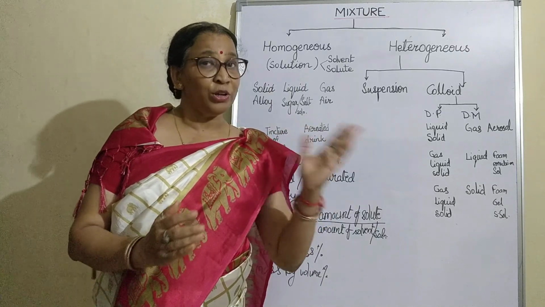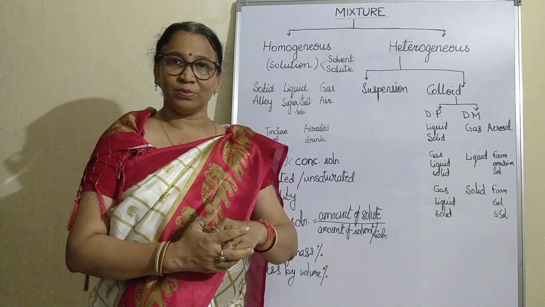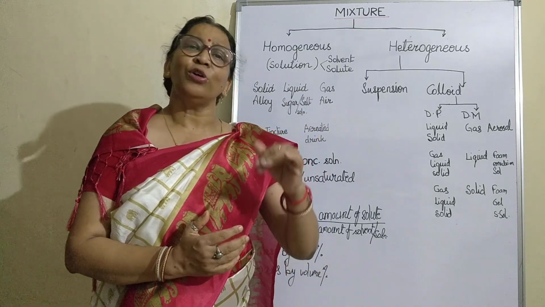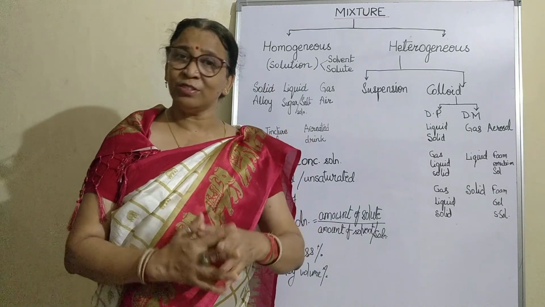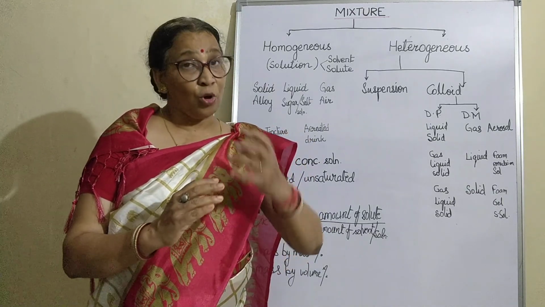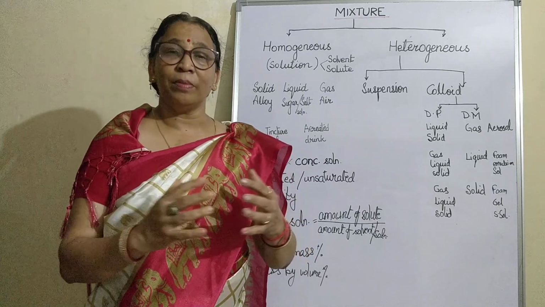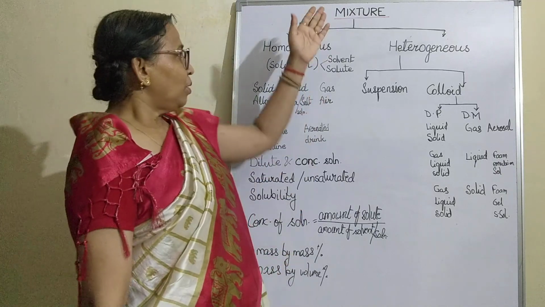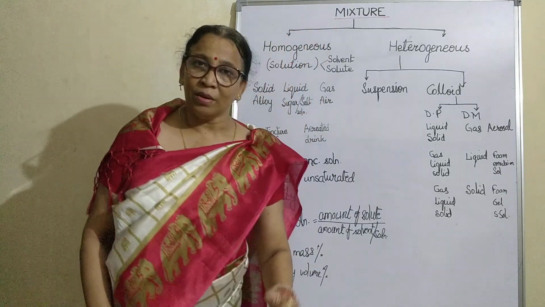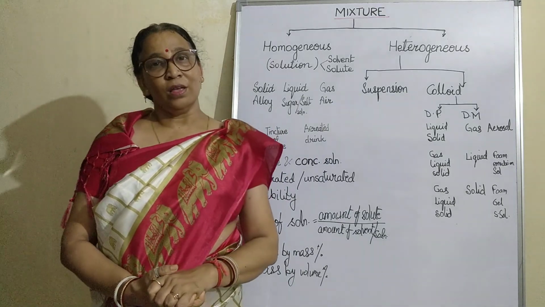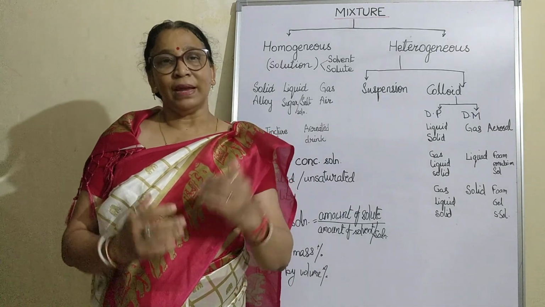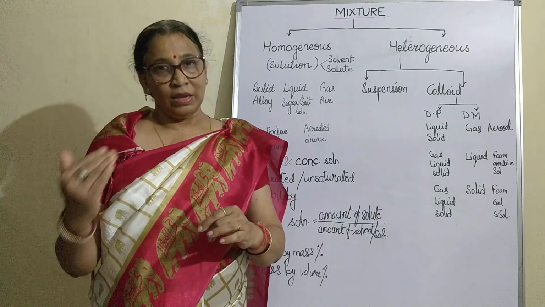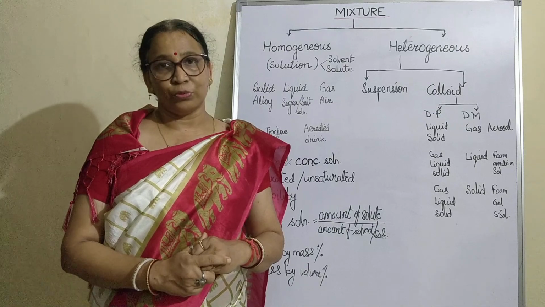Like in a compound, which you have studied is a type of pure substance, the atoms of different elements or of the same element combine in a fixed proportion and the combination is chemical. You cannot separate them with any physical means. But here we are talking about the mixture. Mixtures are those substances which are made up of different kinds of components in various compositions.